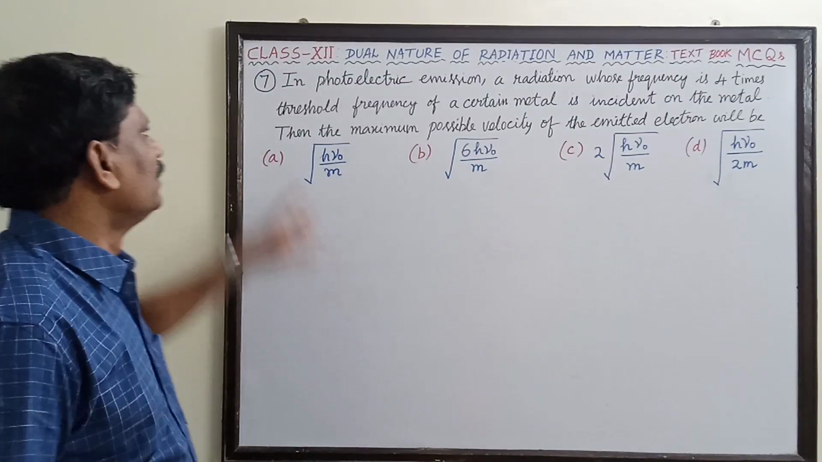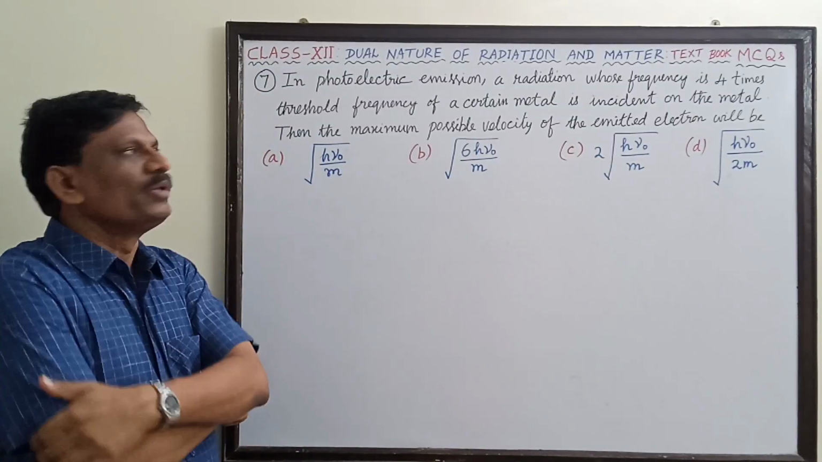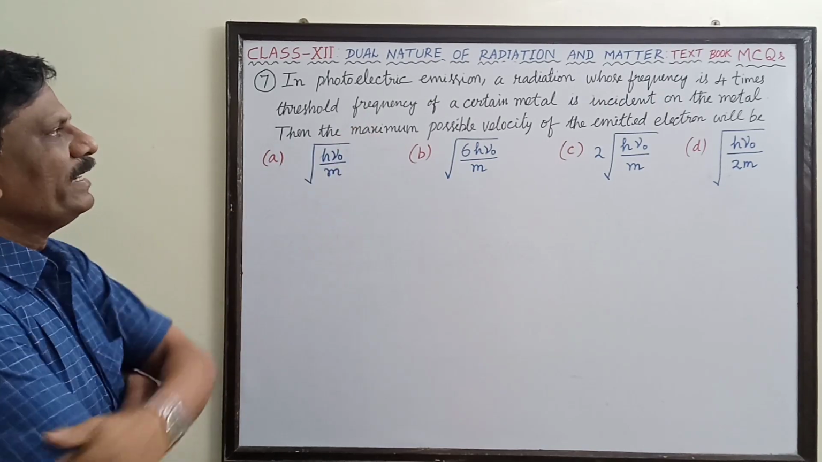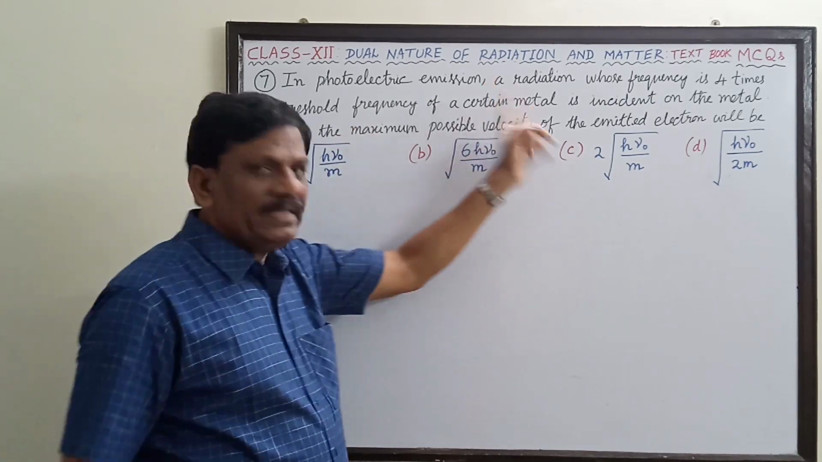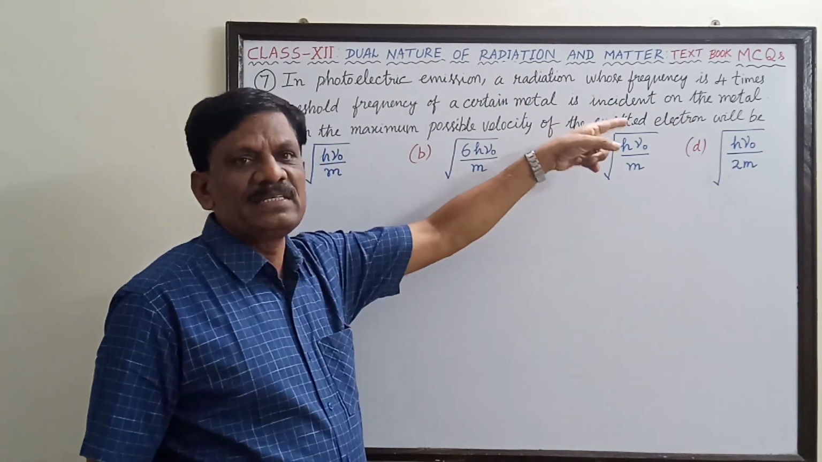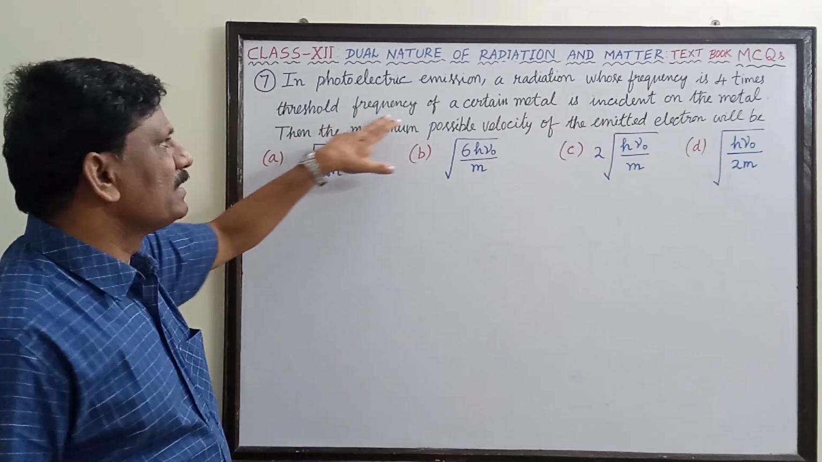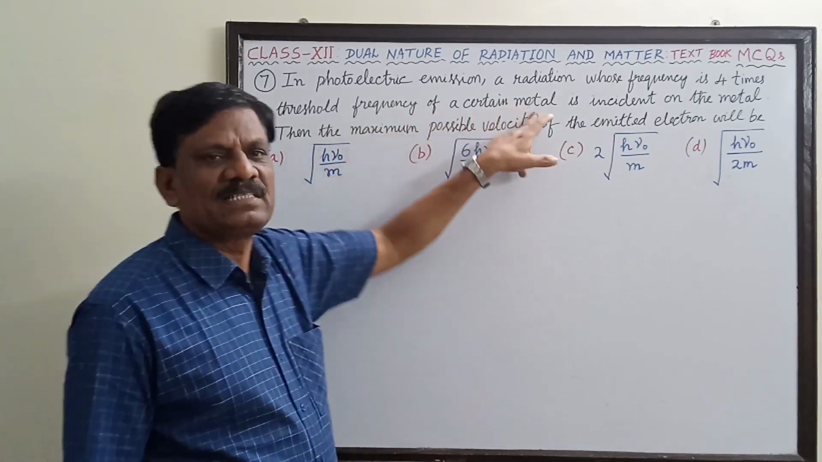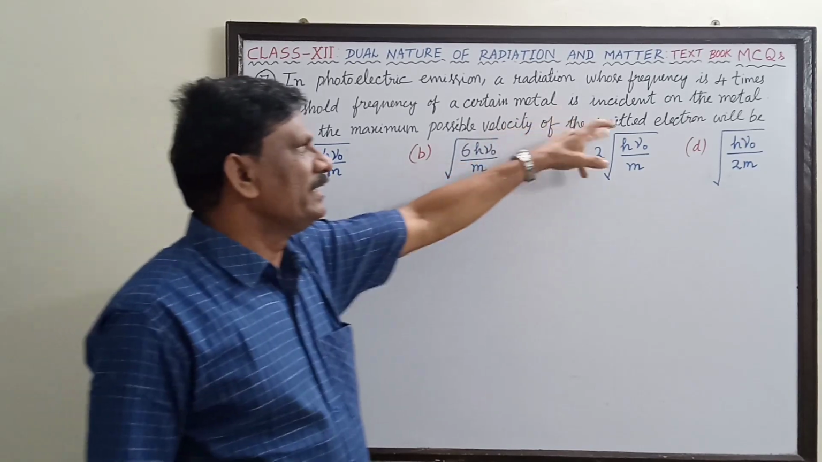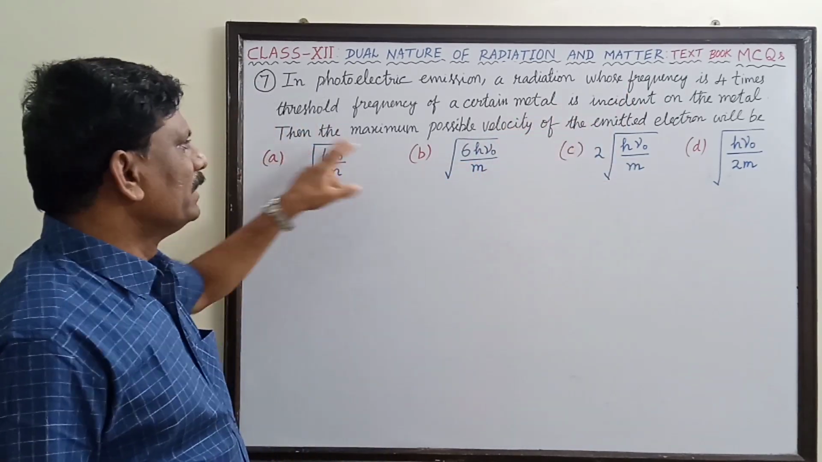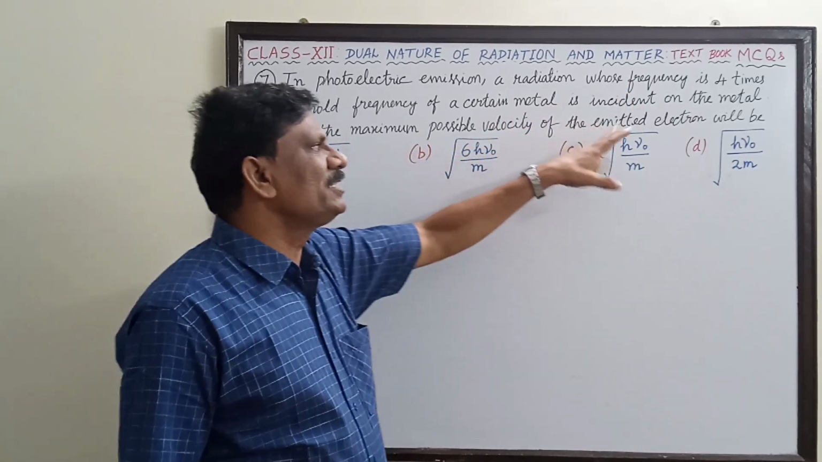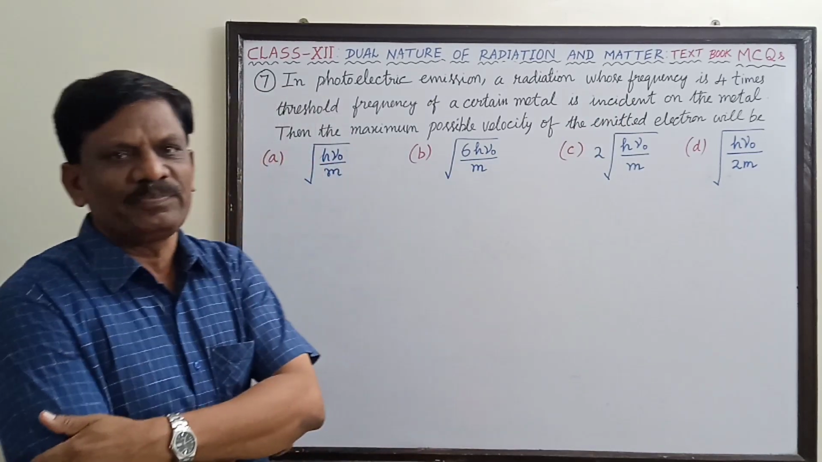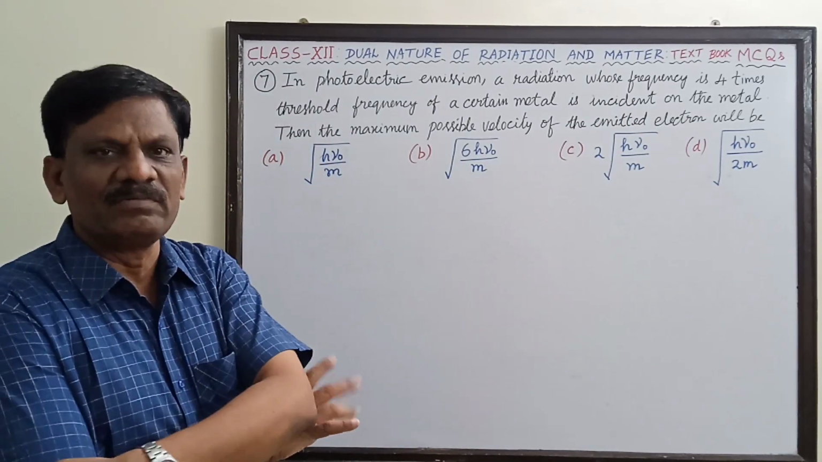Hi students, question number 7 in the MCQ. In photoelectric emission, a radiation whose frequency is 4 times the threshold frequency of a certain metal is incident on the metal, then the maximum possible velocity of the emitted electron will be. One of the 4 options we have to find out.